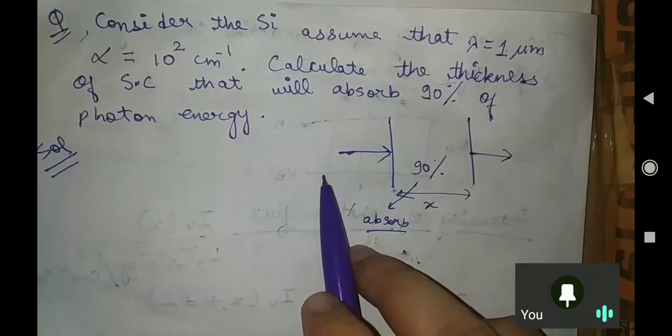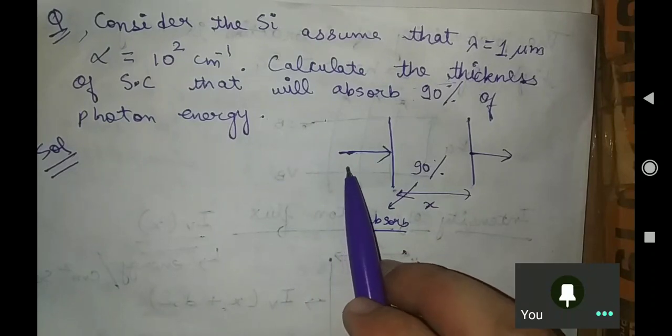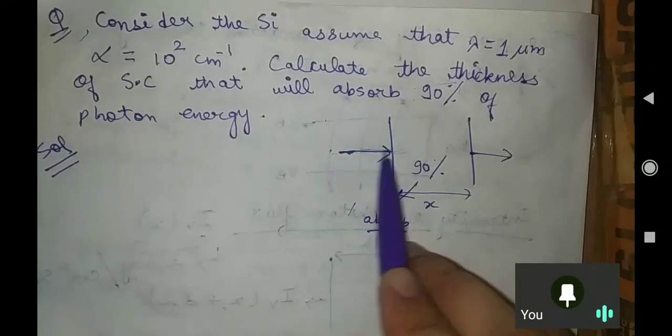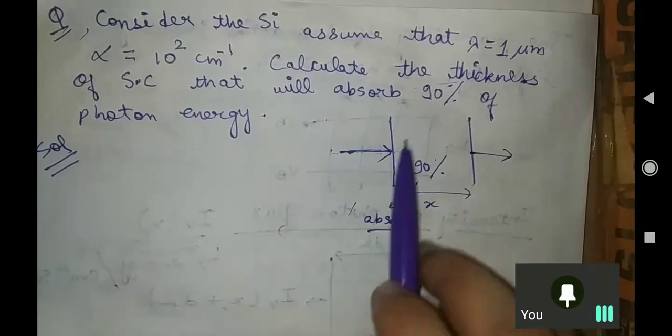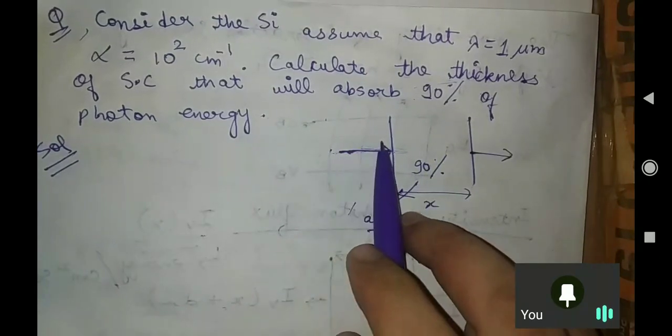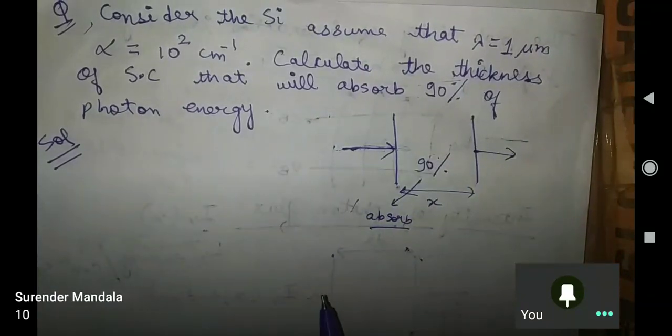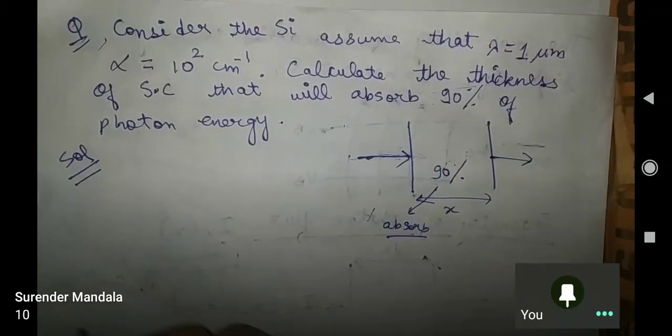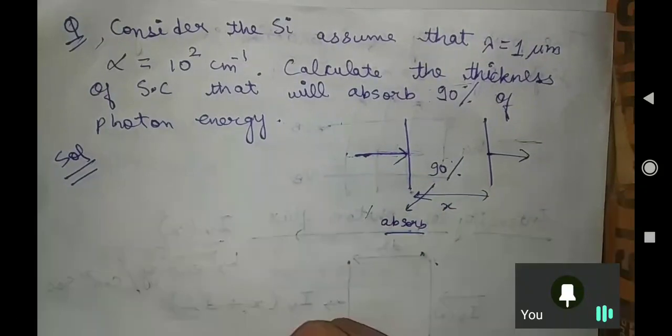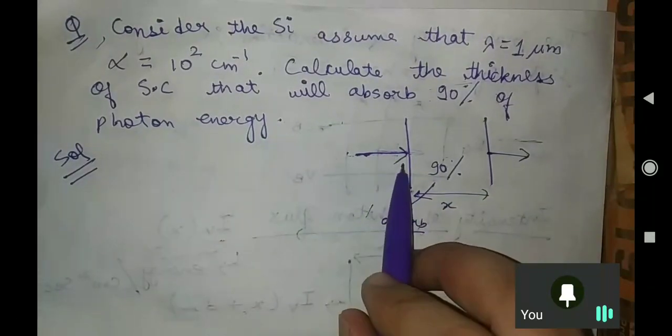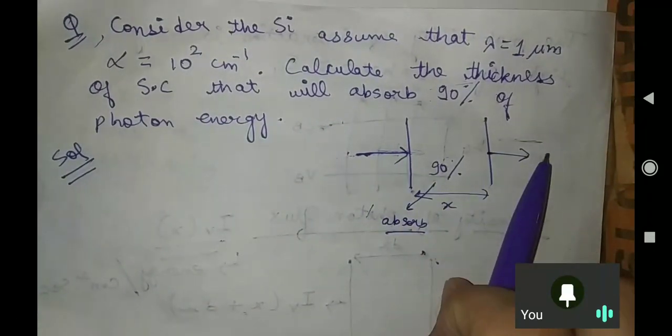Suppose 100% energy is coming in from here, and 90% is absorbed here. So how much energy is going out from here? 10 percent. If 100% energy is coming and 90% is absorbed, only 10% is left.